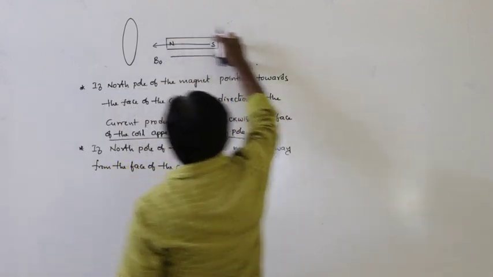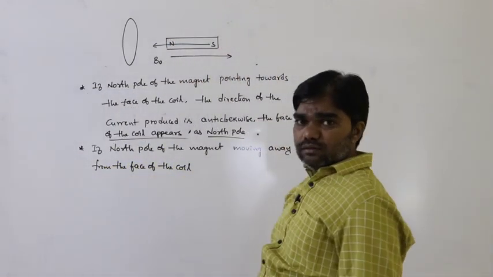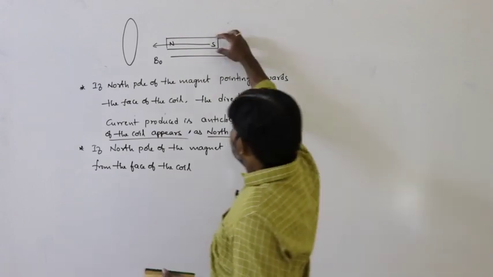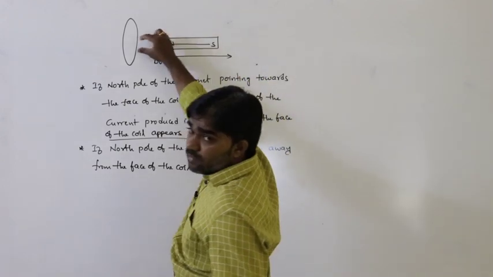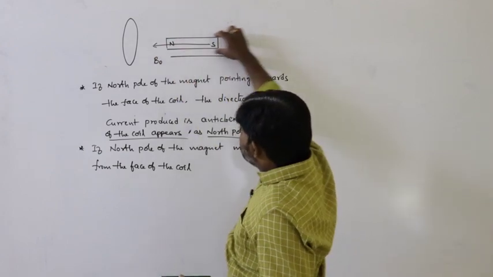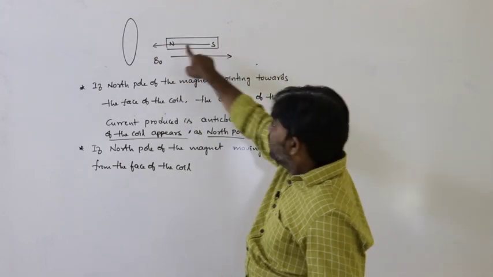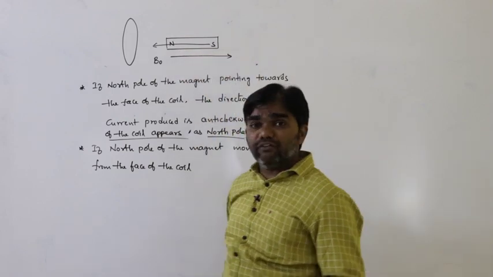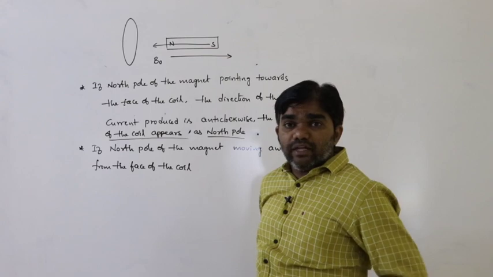The magnet is moving away from the face of the coil, so the magnetic field decreases. If the magnet is moving towards the coil, the magnetic field increases; if it is moving away, the magnetic field decreases.